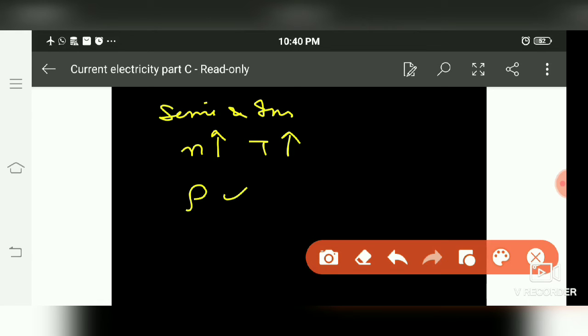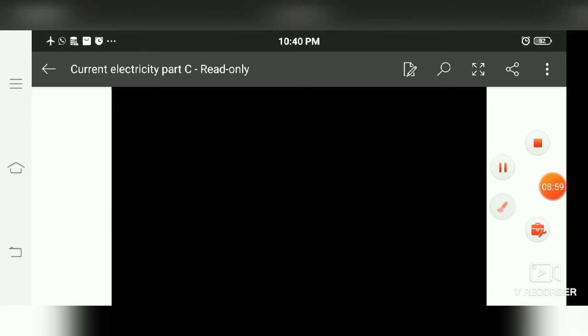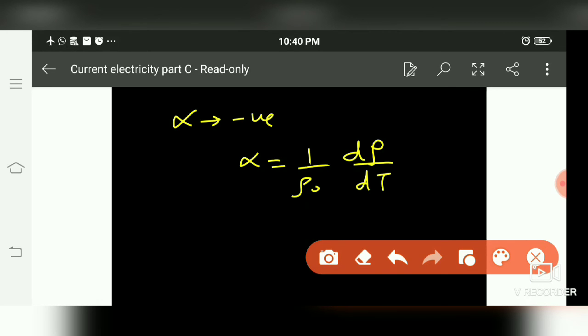So if we know rho is proportional to 1 by n, if number density increases, it means resistivity will decrease. Resistivity decreases means conductivity will increase. For semiconductor and insulator, resistivity decreases but conductivity increases. So in this case alpha is negative. Why so? Because alpha is equal to 1 by rho naught into d rho by dT. As with the increase of temperature rho is decreasing, these are opposite to each other.